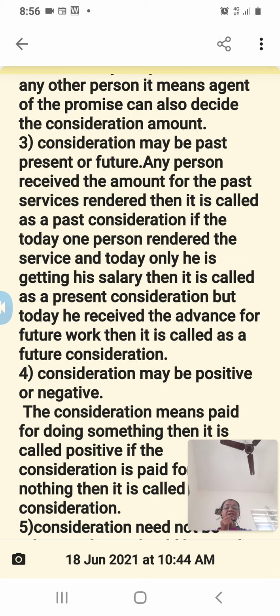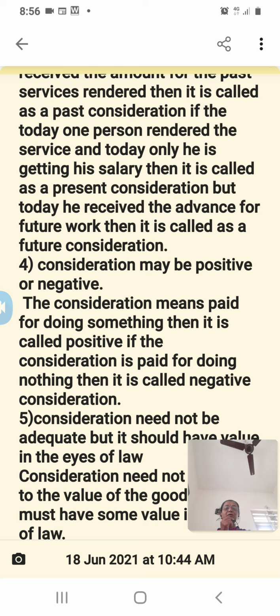Fourth one, consideration may be positive or negative. Consideration paid for doing something is called positive. If the consideration is paid for doing nothing, then it is called negative consideration. Sometimes consideration for doing work is called consideration. Consideration for not doing any work is also called consideration, but it must be a lawful one.